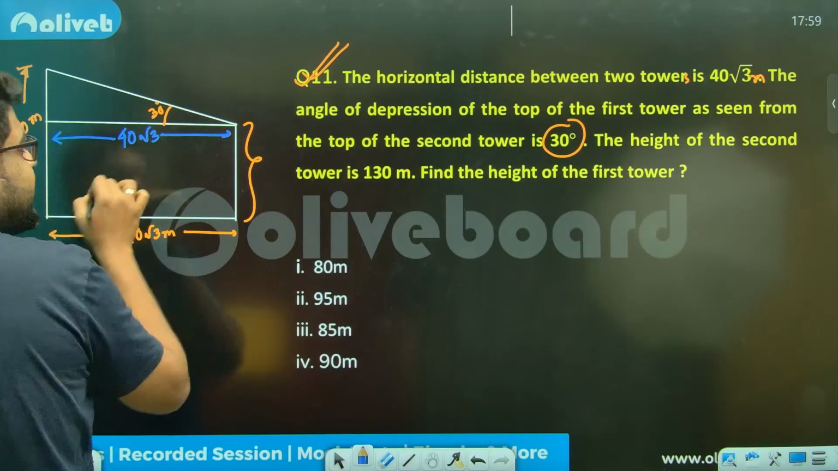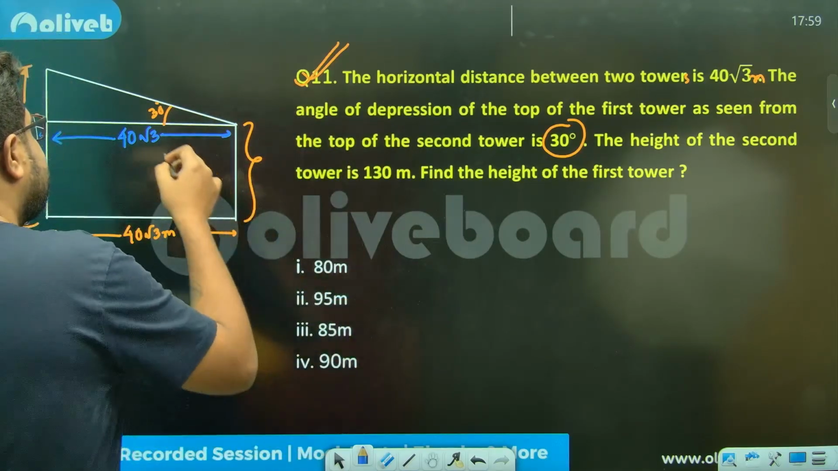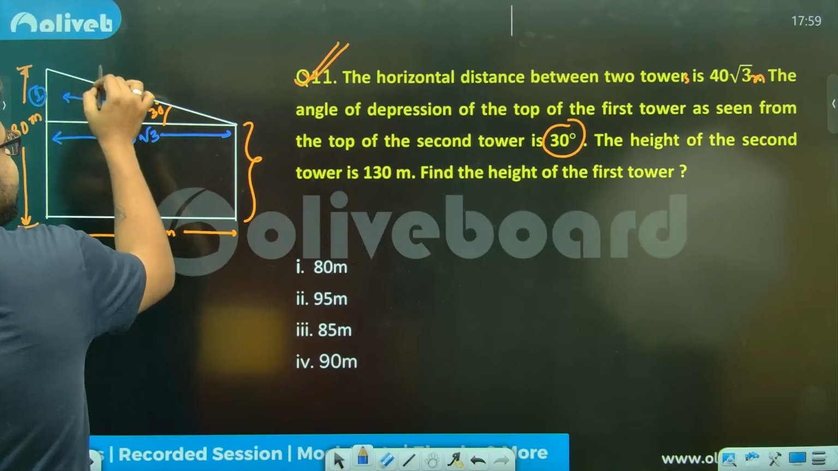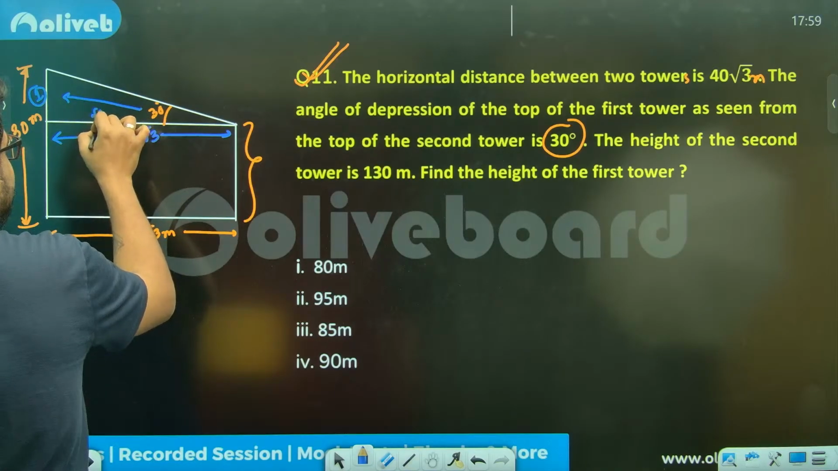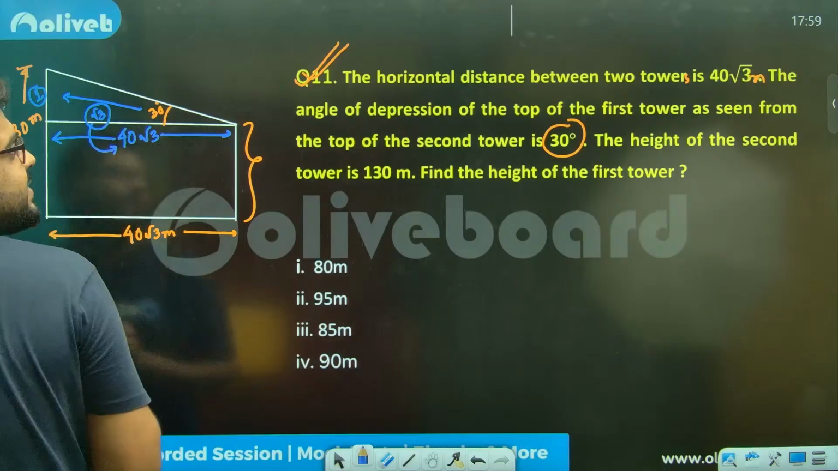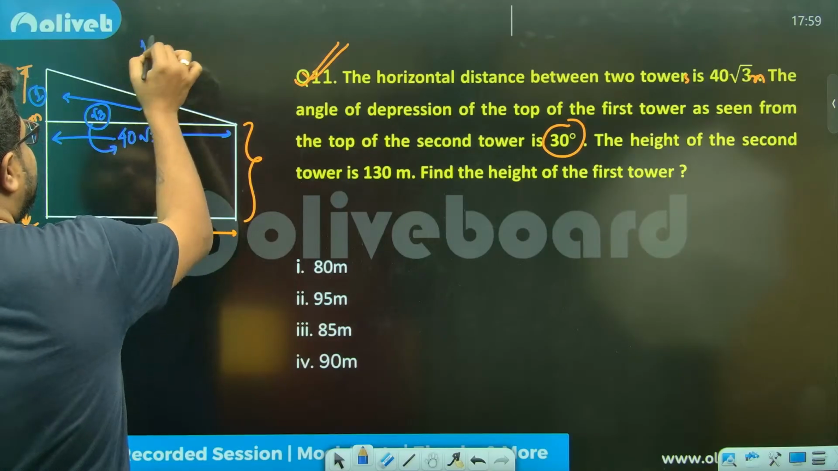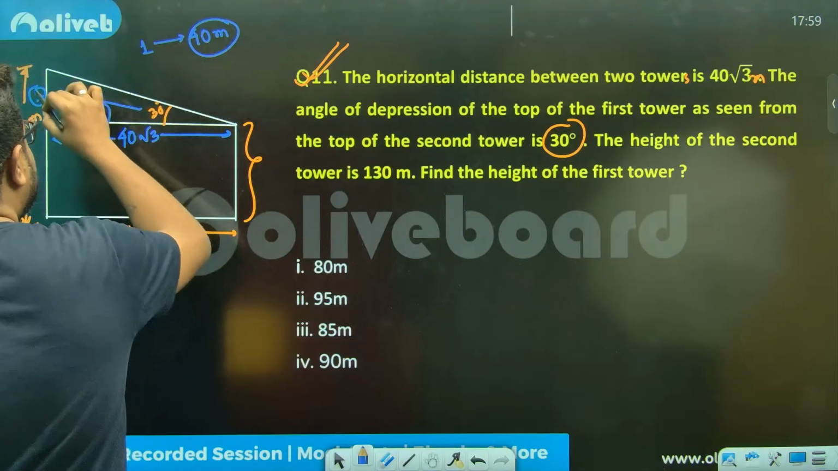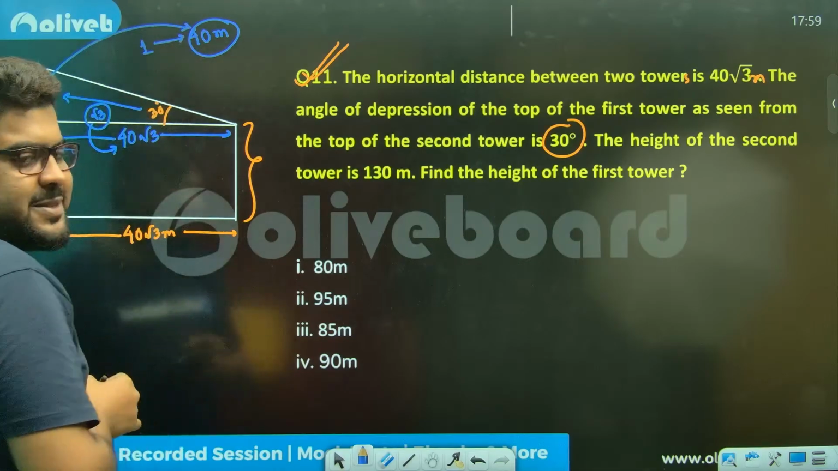It's very simple actually. The language is a little trickier. So opposite to 30 is always one part, and this is 60, so opposite to it is always root 3 parts. Root 3 parts is this. So one part will be how much? One part will always be 40 meters. So this is equal to 40 meters.